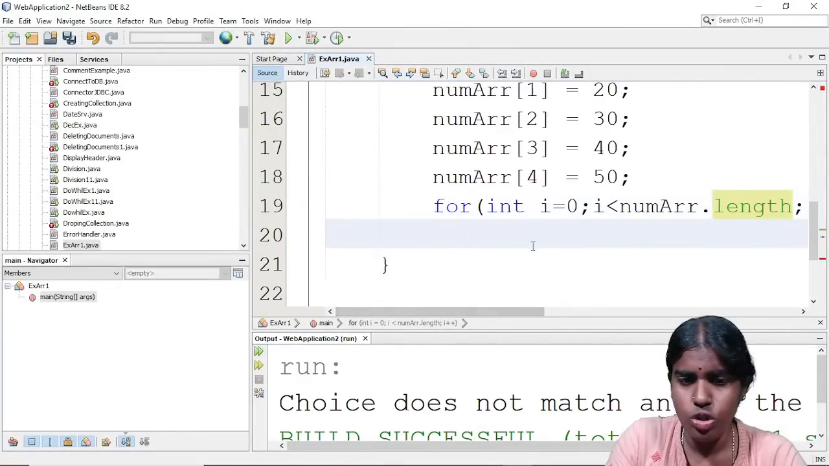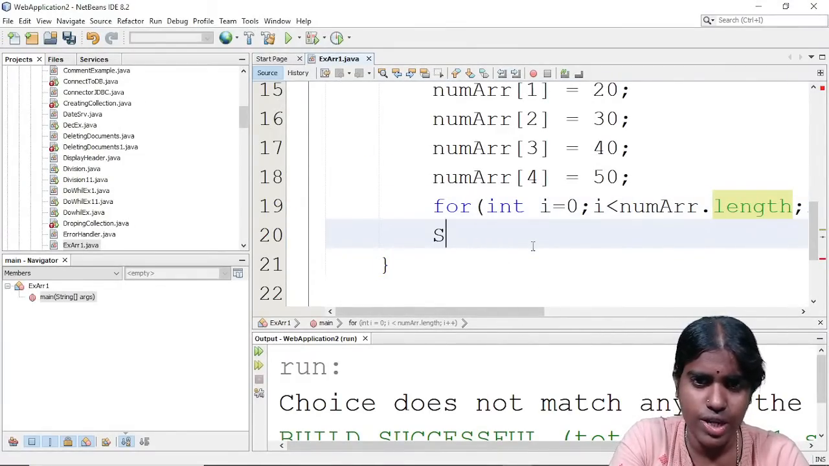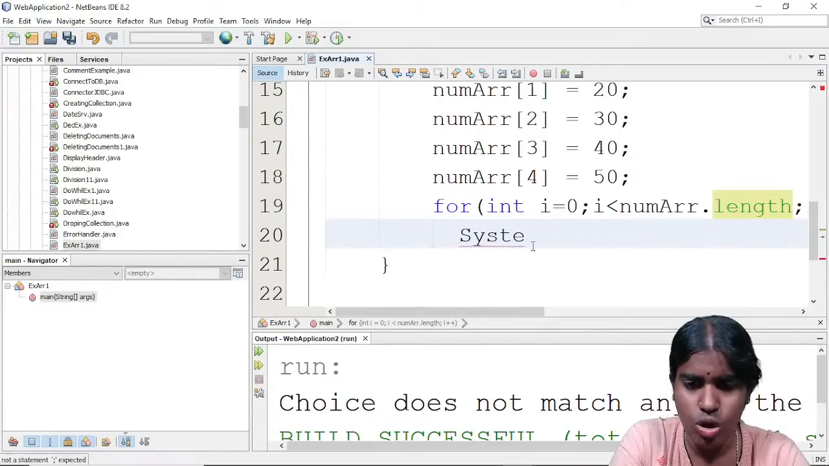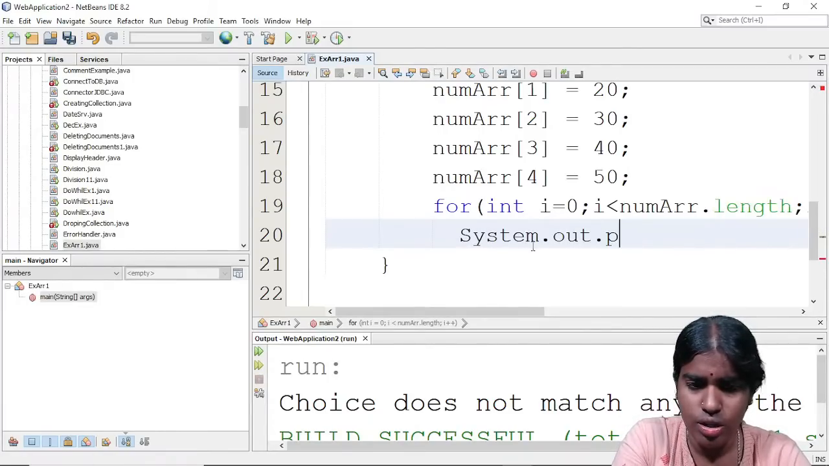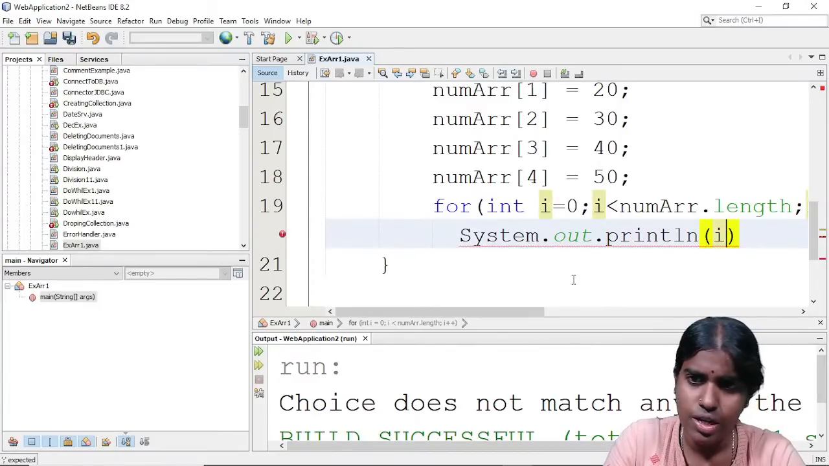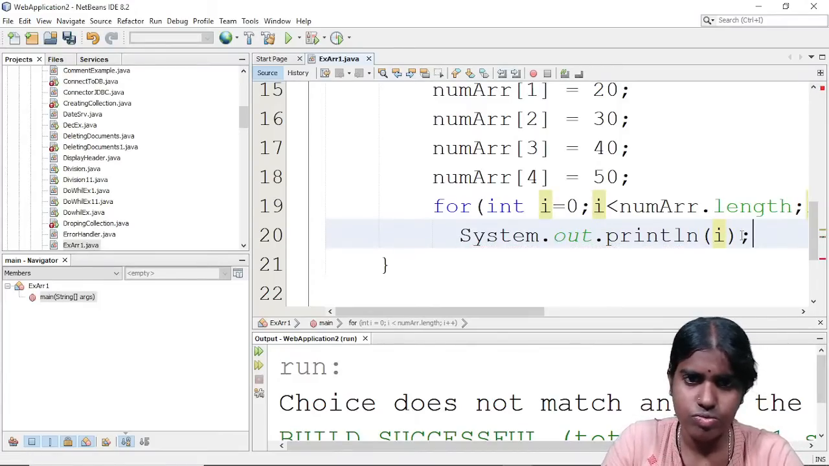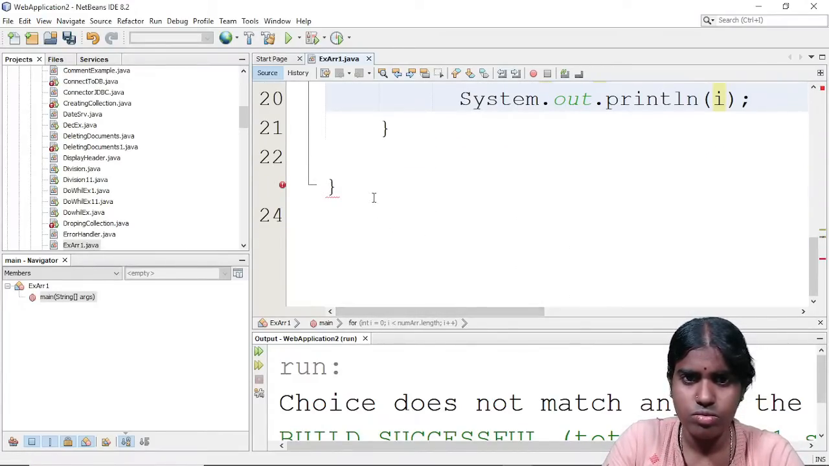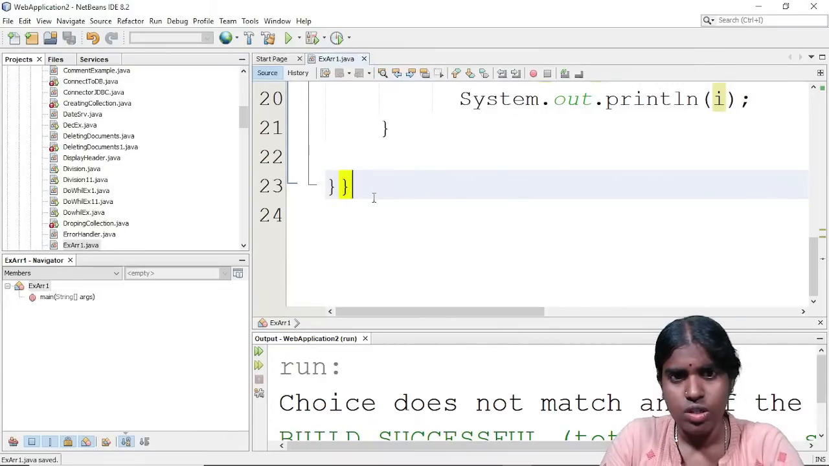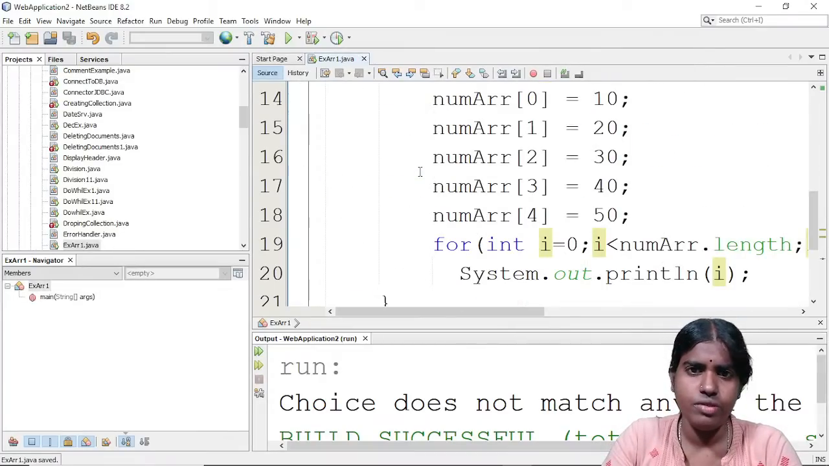Whenever I want to print something at my console, I give System.out.println. So the i value will be printed at the output. Just save this example.